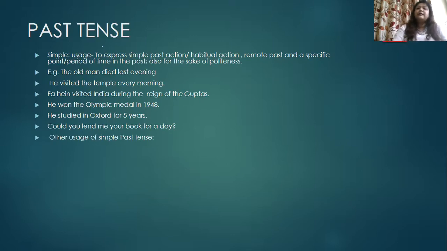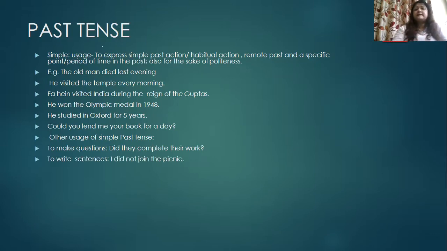Now there are even other usages of simple past tense, because simple past tense, we use it frequently in our English language when we speak and when we write it. Everyday spoken and written English is full of simple past tense. For example, to make questions: Did they complete their work? Did they go for the picnic? Okay.